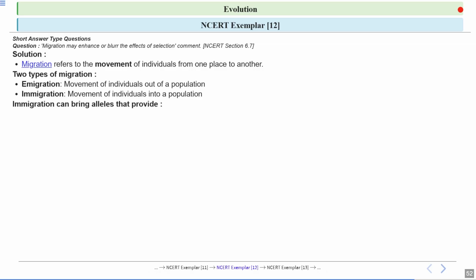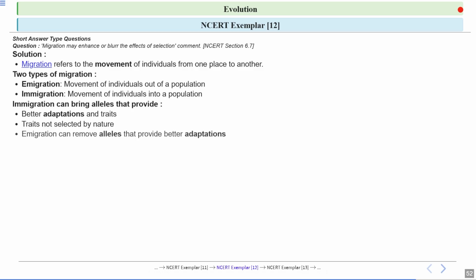Now, immigration can bring alleles that provide better adaptations and traits. Now, if an immigrant brings in an allele that provides better adaptation, such as a gene that offers disease resistance, it could be beneficial for the population. And this can increase the population's chance of survival as well. Now, immigration can also introduce traits that are not selected by nature, meaning that they might not be useful according to the environment. So sometimes these new traits are not helpful for the population.